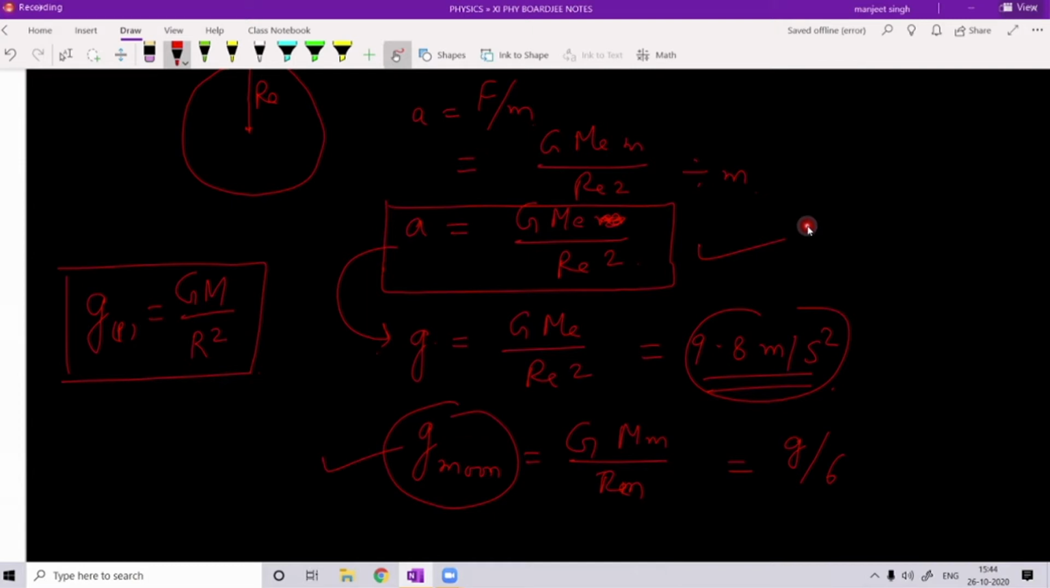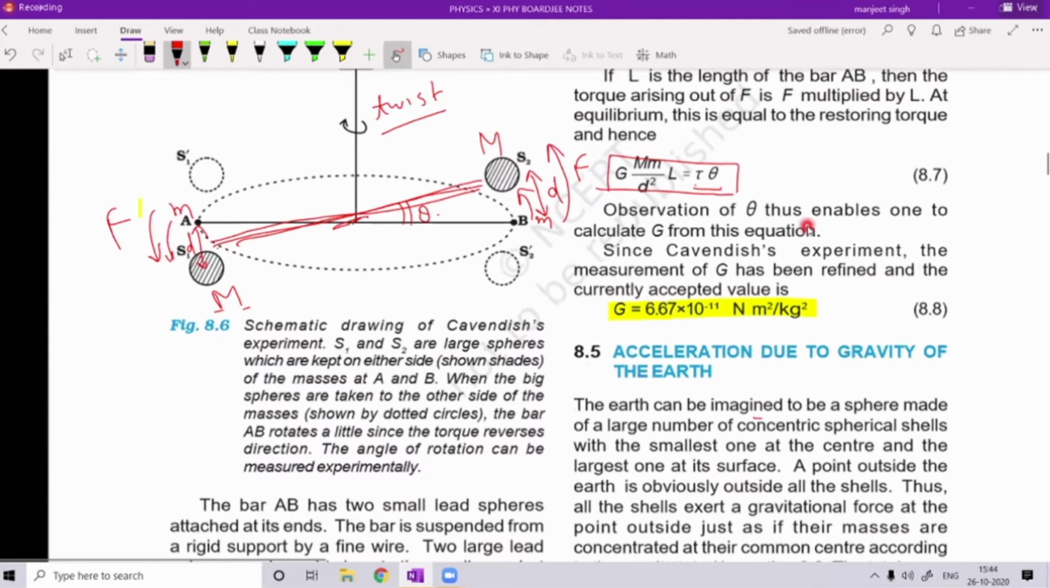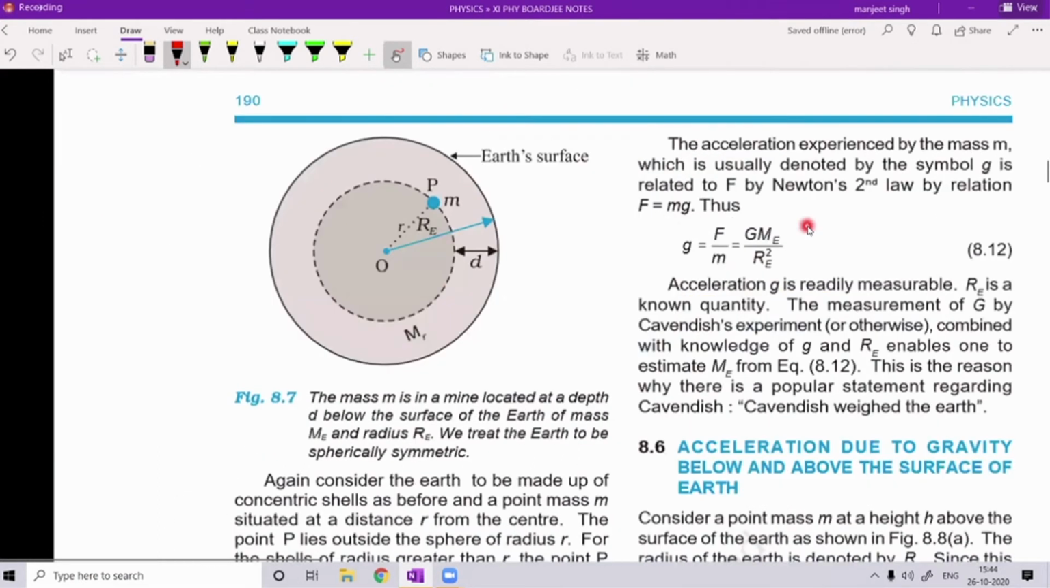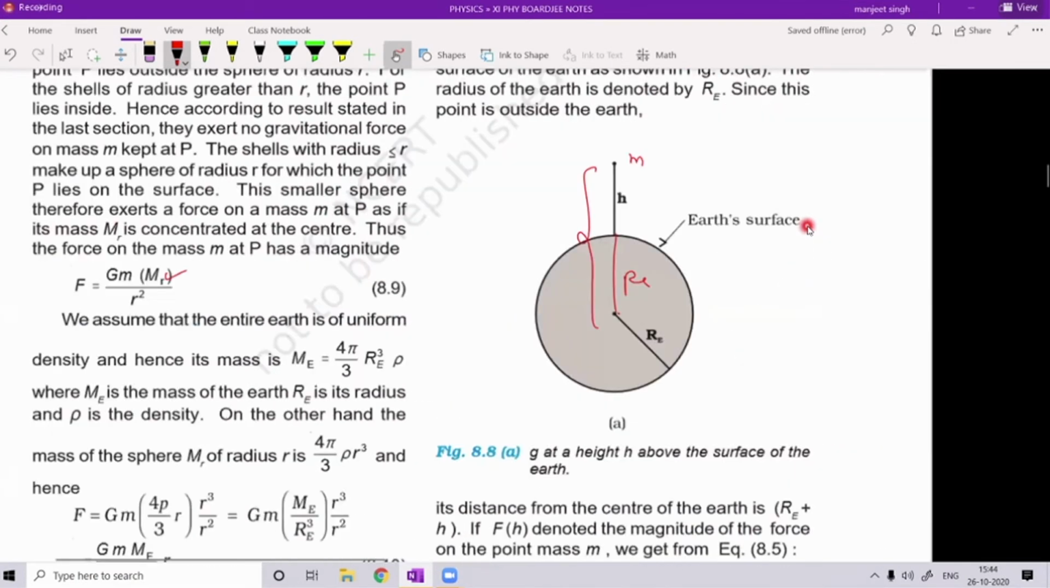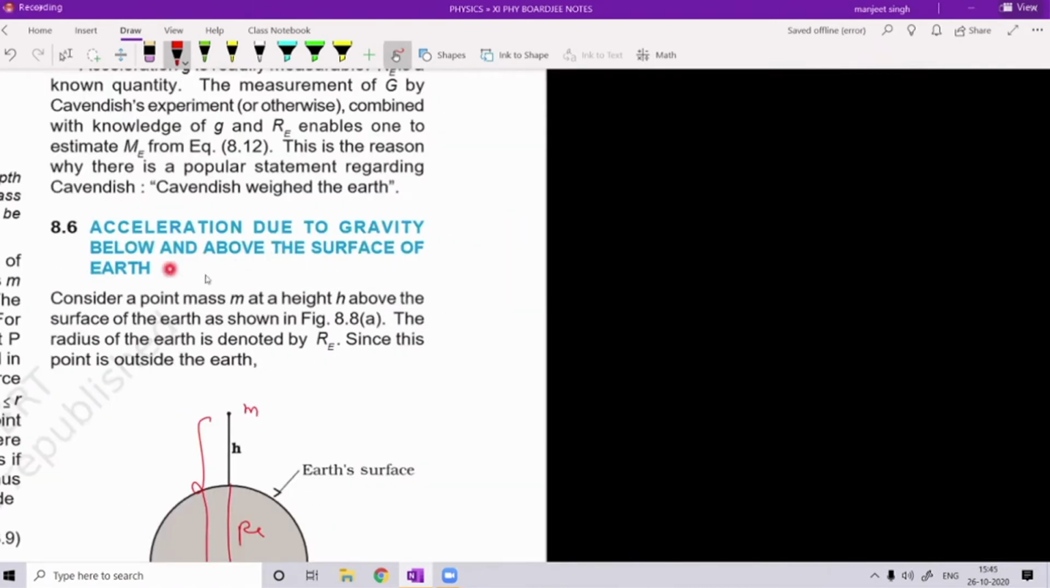So understood? Now suppose we are at a certain distance, a certain depth d below the surface of earth. But let us first discuss when we are at a certain distance above the surface of earth. First of all, acceleration due to gravity below and above the surface of earth. So we will take first the case of above the surface.